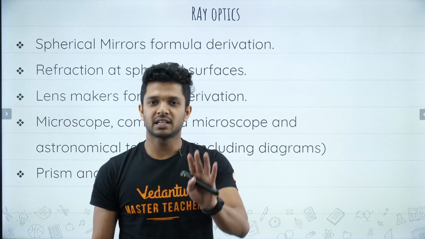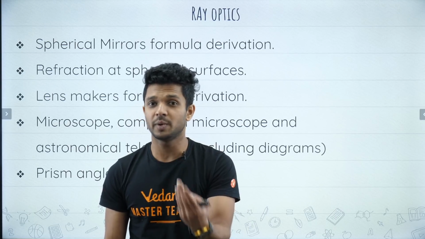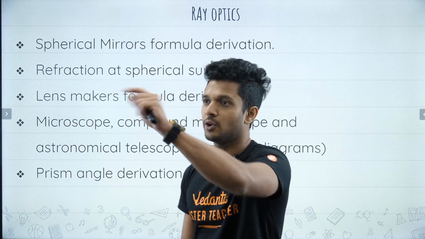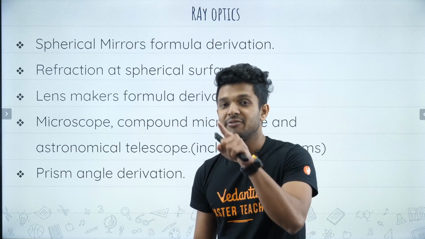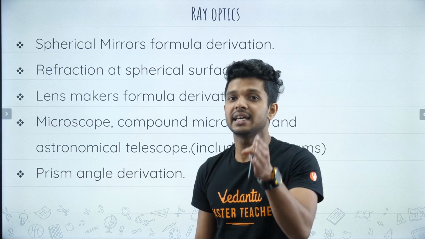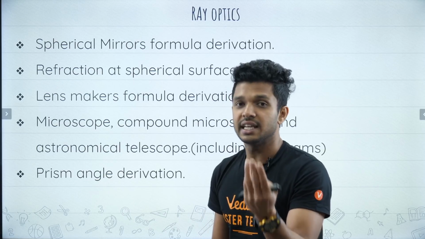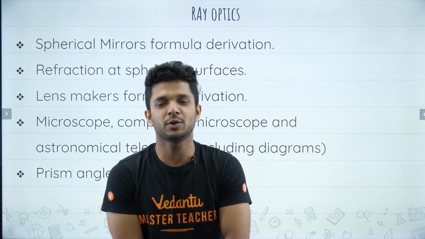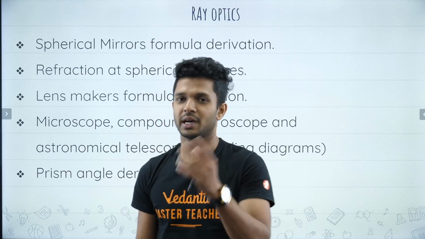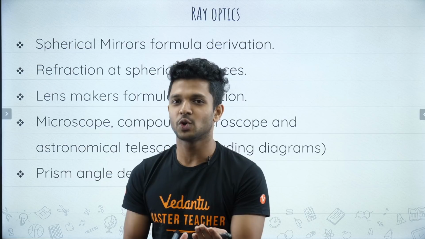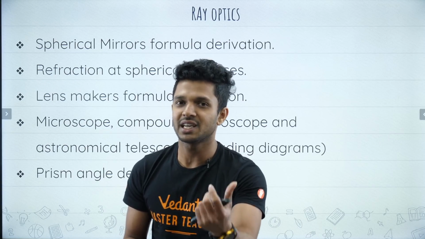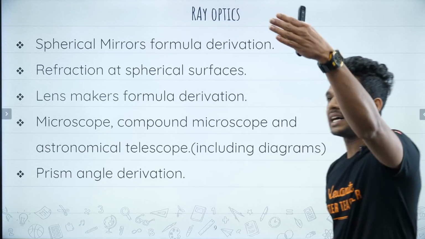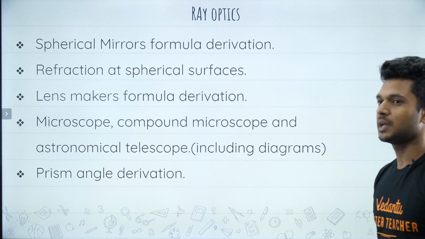So about ray optics, there are so many derivations. 1 by v plus 1 by u is equal to 1 by f for spherical mirrors, right? Then the refraction happening at spherical surfaces, then it goes to the lens maker's formula. What is the lens maker's formula? 1 by f is equal to (n2 by n1 minus 1) into (1 by R1 minus 1 by R2), right? Then it goes to the microscope and telescope, their magnification and length, and the prism angle. So these are the important derivations from ray optics, right?